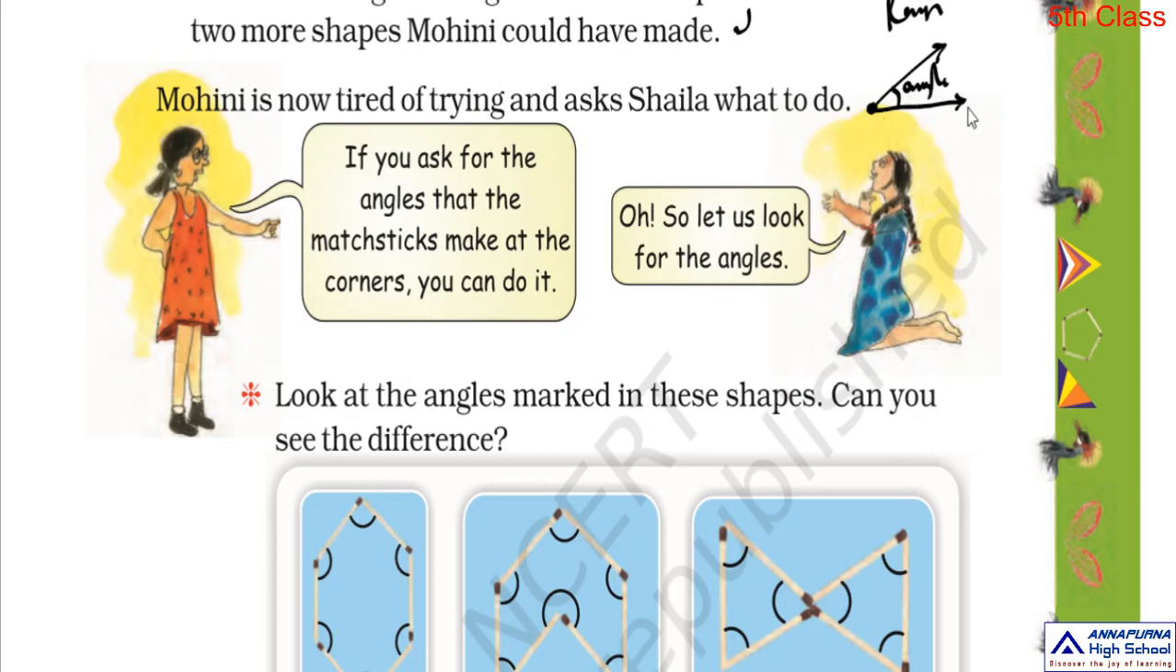Angle means it is the combination of two rays. This particular gap is called the angle. This is the angle made by these two rays. So this is called a side of the angle, and this is the other side of the angle. Suppose you observe, what is this?